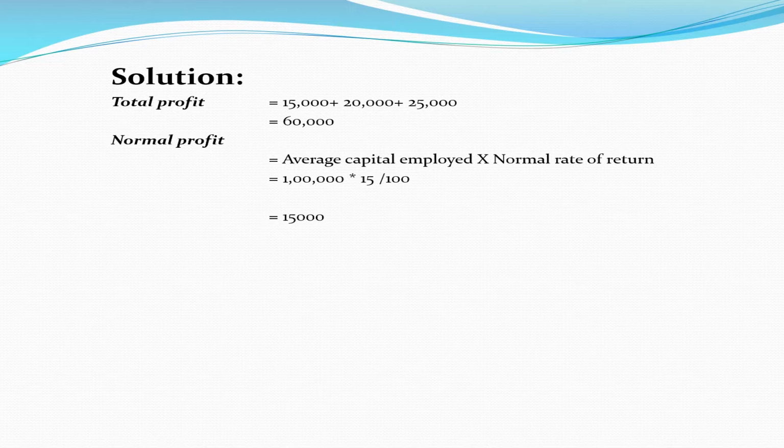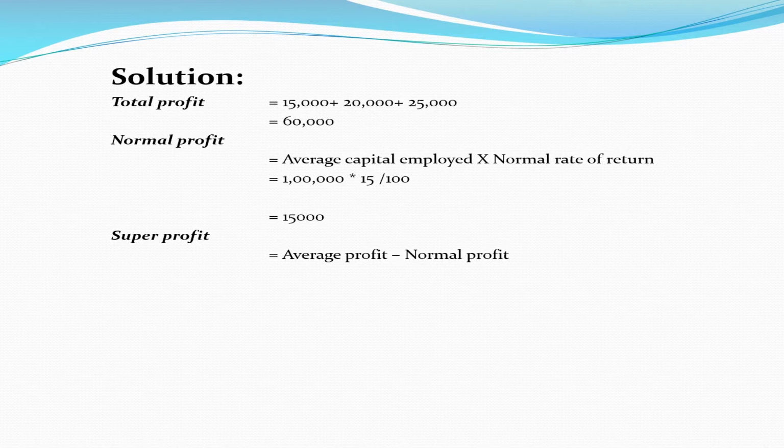Moving on to the calculation of super profit, which is equal to average profit minus normal profit. Now, what is average profit? Average profit is 60,000 divided by 3, which is equal to 20,000, and we will subtract normal profits, which we calculated as $15,000.